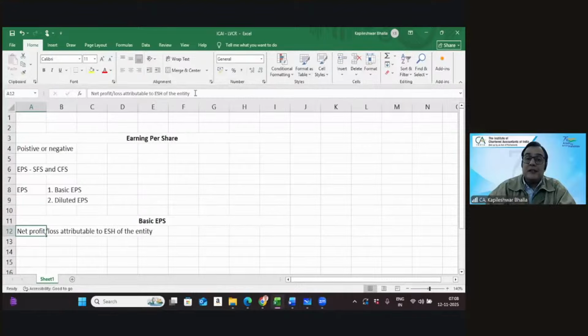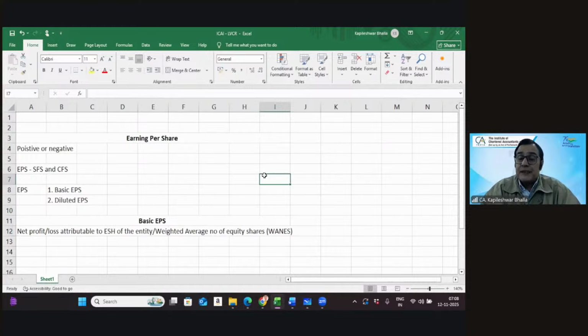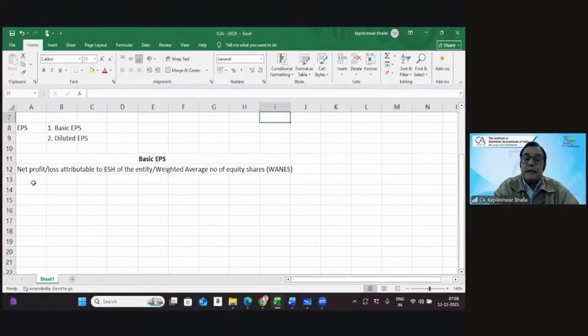And this is going to be divided by the weighted average number of equity shares, which is also called WANES in short. So the focus is, when you calculate a basic earning per share, your mind should start working on the numerator: what special issues do we need to consider? And your mind should start working on the denominator as well.